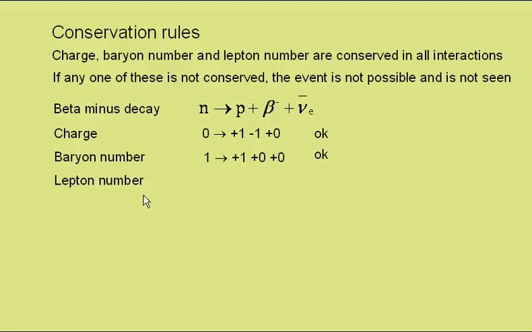Lepton number. Well, the neutron has 0 lepton number, as does the proton. The beta minus has a lepton number of +1, it is a lepton. The electron antineutrino has a lepton number of -1, it is an anti-lepton. And naught is equal to naught plus 1 minus 1, so that is okay. It has to be okay, beta minus decay occurs.